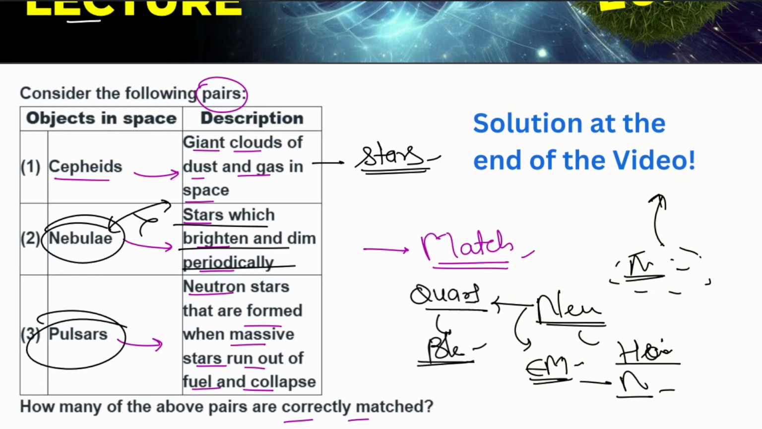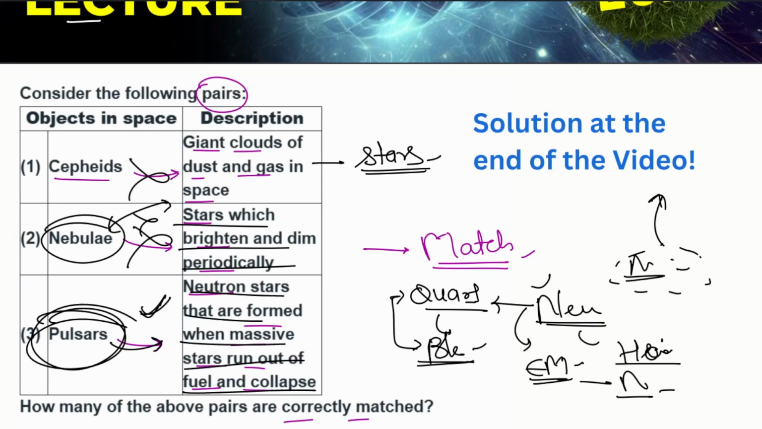Alright, we do not know exactly how this works, but as per the equation that we saw, this is how it works. The neutron stars have a tendency to release energy, and these stars are known as pulsars. So pulsars are neutron stars that are formed when massive stars run out of fuel and collapse. This can be considered true, but the others cannot be considered true. So only one pair is correctly matched. This is the solution of the question we have.